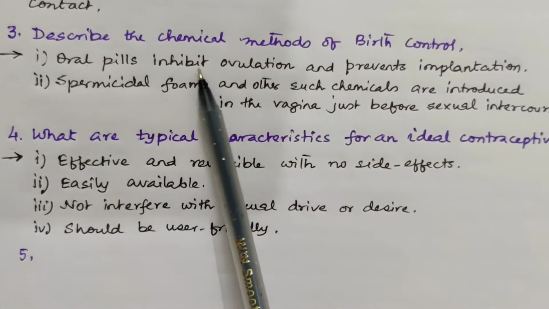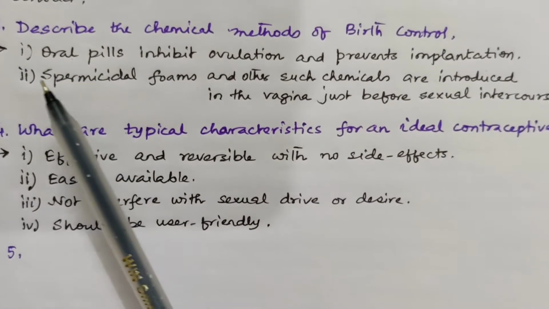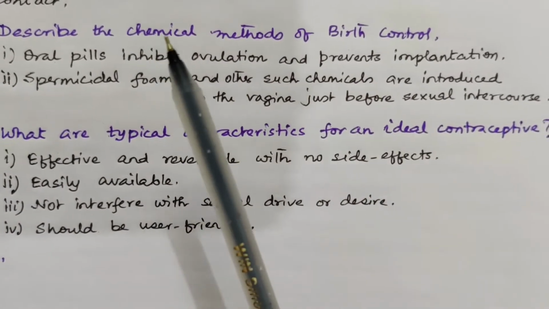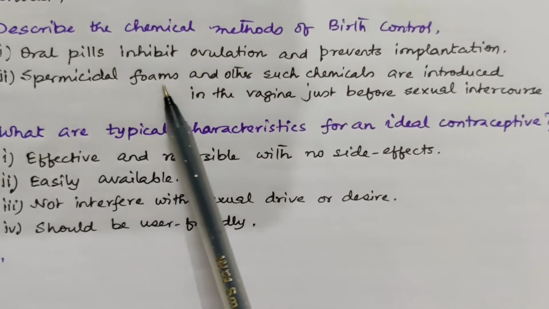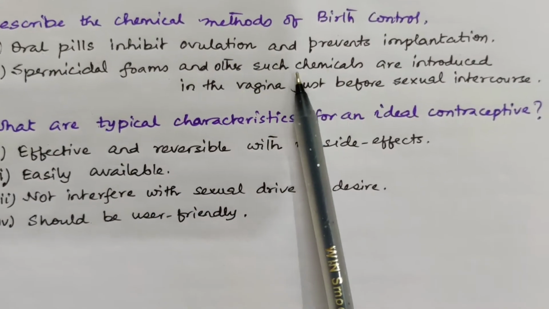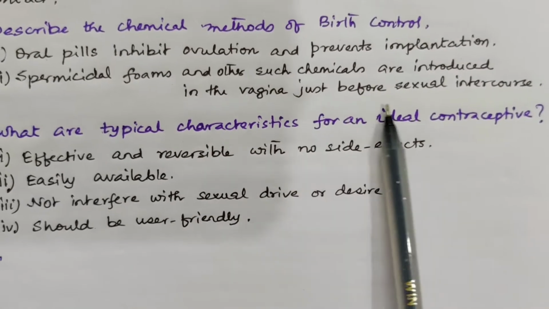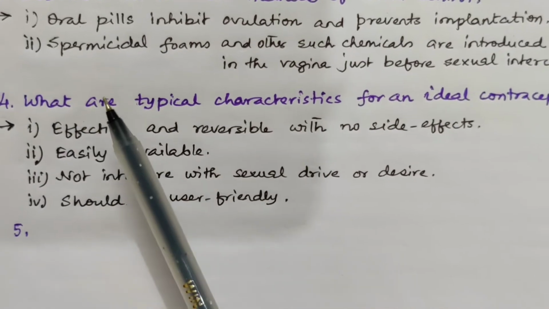Question number 3 is describe the chemical methods of birth control. Number 1, oral pills inhibit ovulation and prevents implantation of the embryo. Number 2 is spermicidal foams and other such chemicals like sperm jellies, then spermicidal creams, etc. They are such chemicals which are introduced into the vagina just before sexual intercourse in order to kill the sperm.